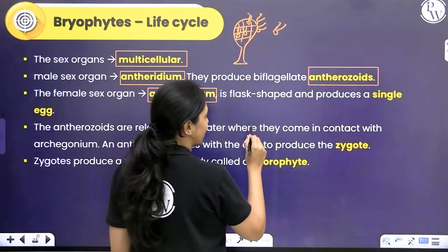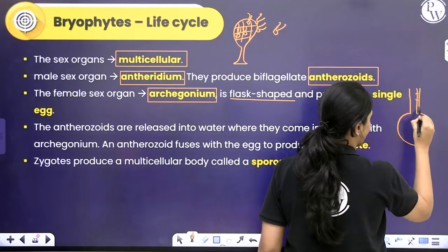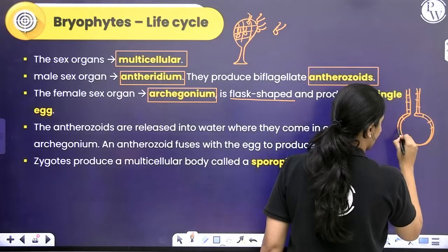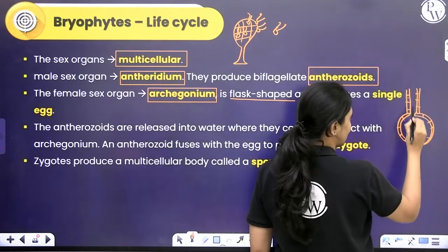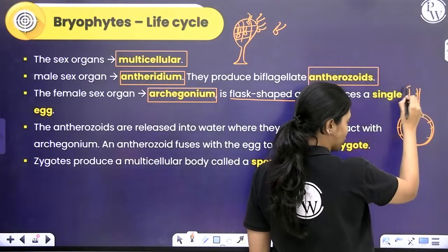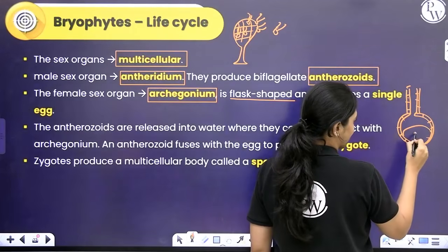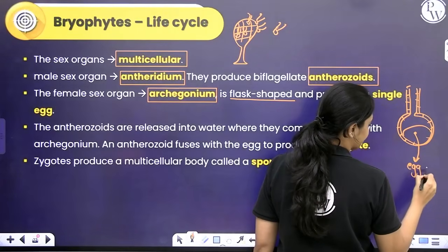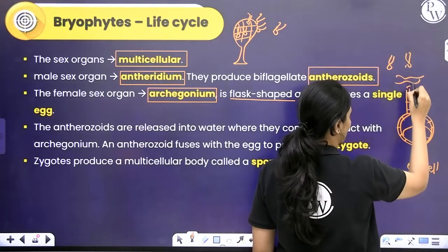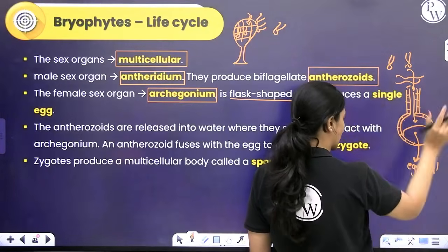Okay. The archegonium is flask shaped. It looks like this. It will have an outer layer of protective cells. Okay. This is called the venter of the archegonium. This is called the neck. This is called the mouth. Okay, so this is the mouth. Opening is the mouth. This is the neck. This is the venter. Within the venter, you will have the egg cell. If there is a thin film of water, it will swim in that and come inside, go and fertilize here. Zygote will form here. Within the archegonium itself, the sporophyte also will form.